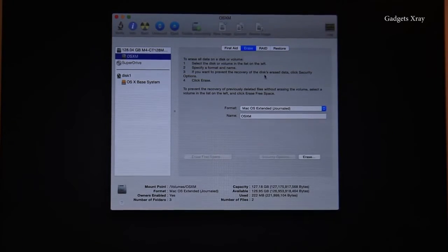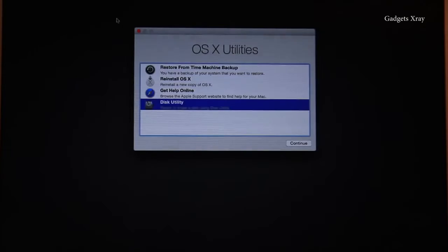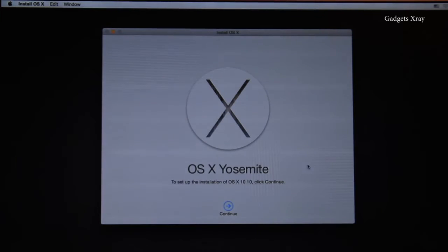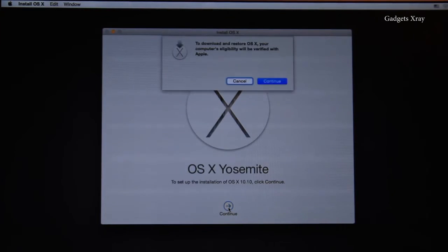And once it's done, we need to close this window and go up to Reinstall OS X and click continue. Make sure your internet is connected and click on continue and then continue.